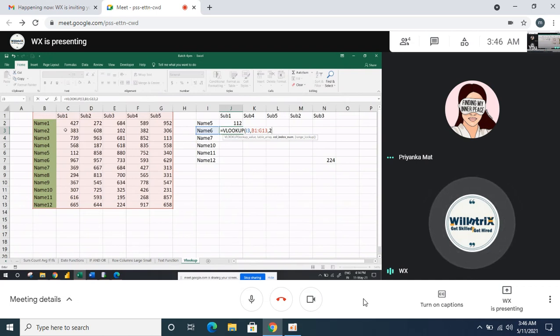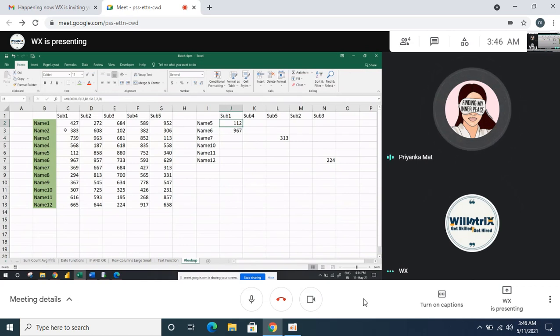Are you confused with the column index? No, I'm fine. I got it. Then enter, then this will give the data. So that zero we have to put every time at the end. Yes, at the end you should put 0 manually. That is compulsory, you have to give. And now this VLOOKUP we have to work on individually for each.